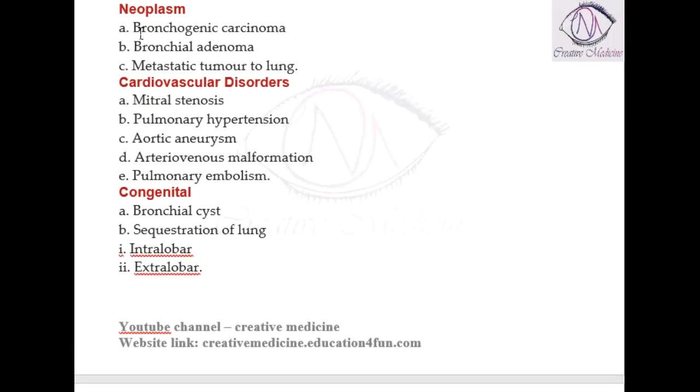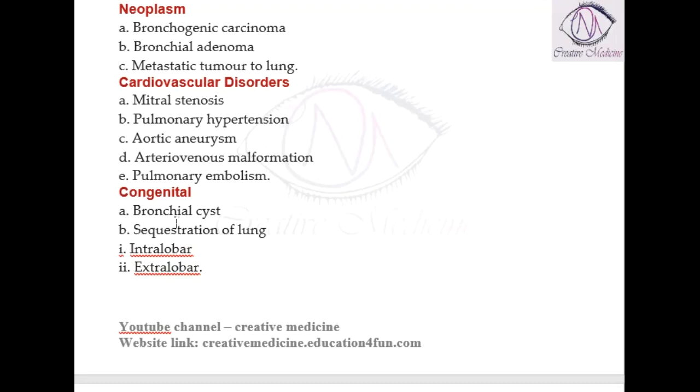Hemoptysis is also seen in neoplasms like bronchogenic carcinoma, bronchial adenoma, or metastatic tumors of the lung. Hemoptysis can be seen. Then cardiovascular diseases like mitral stenosis, pulmonary hypertension, aneurysms, arteriovenous malformations, and pulmonary embolism. In all these conditions, hemoptysis is common.